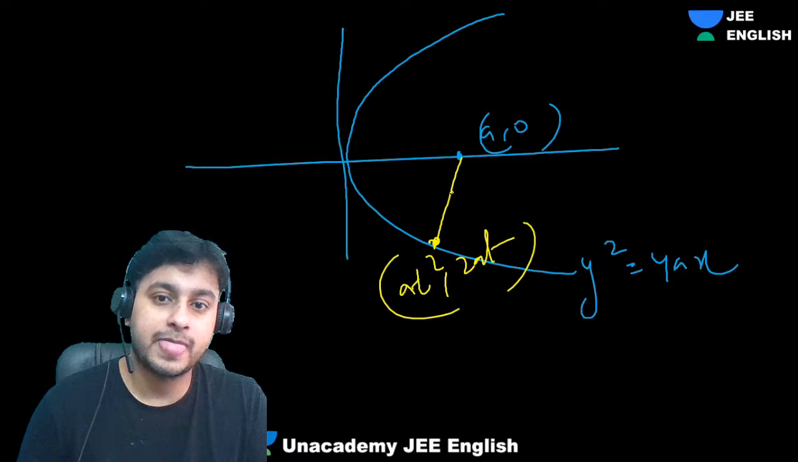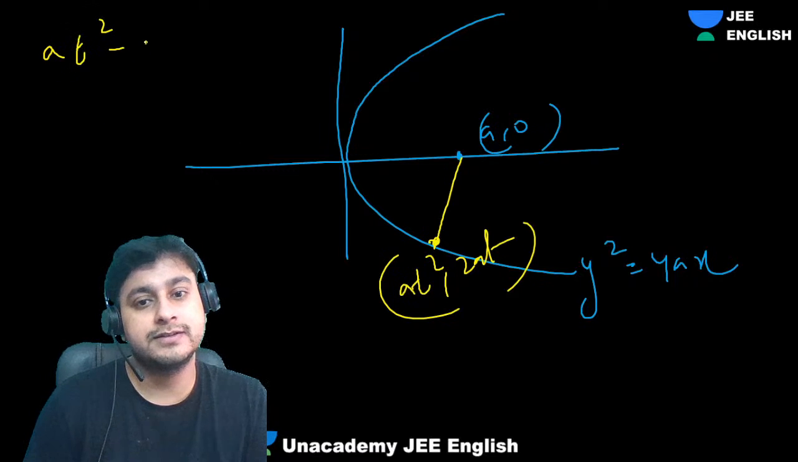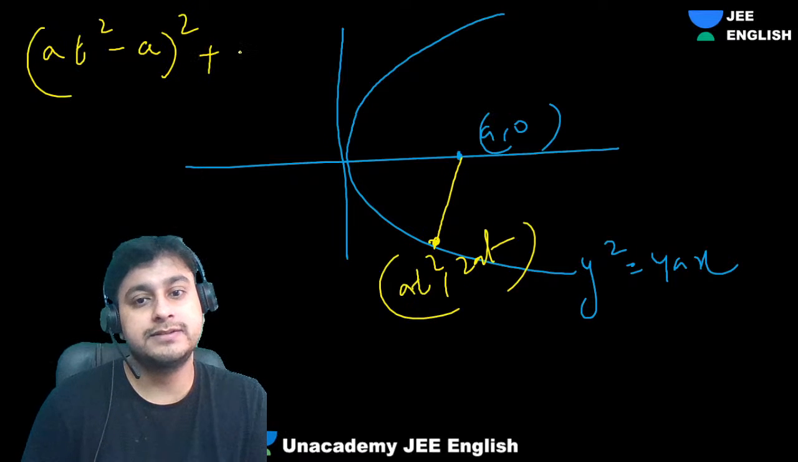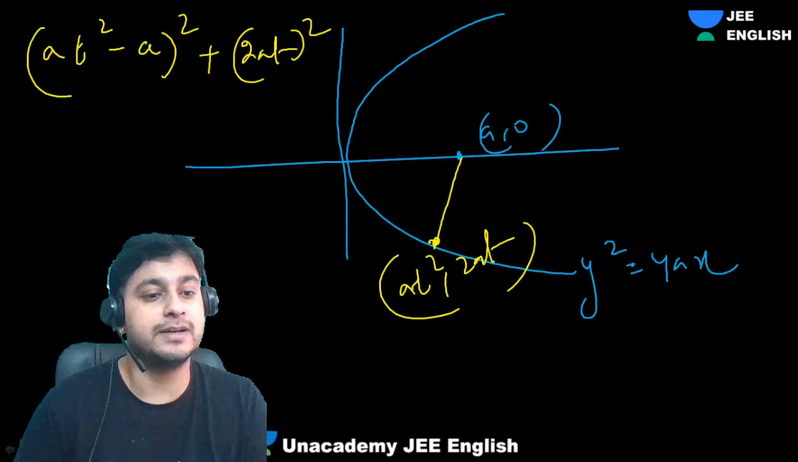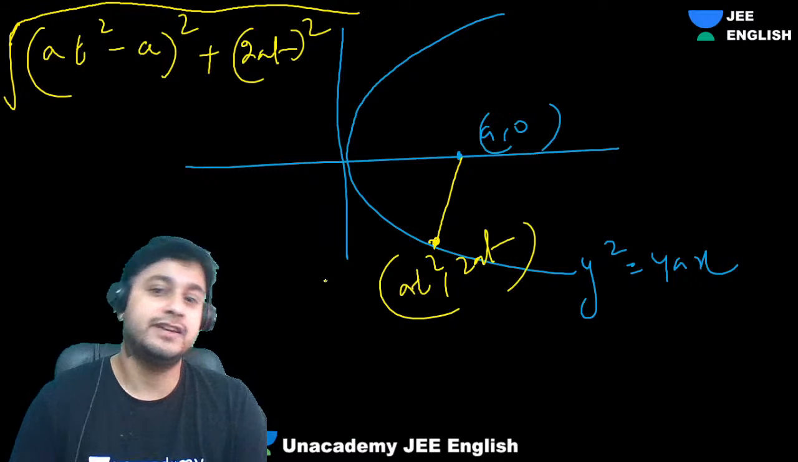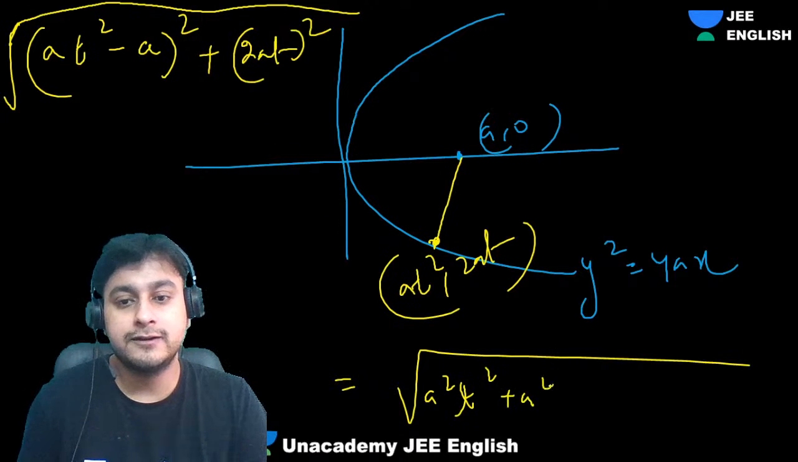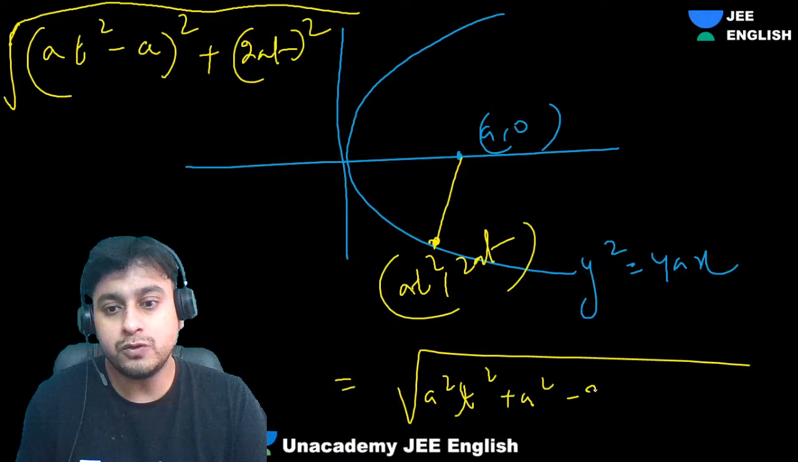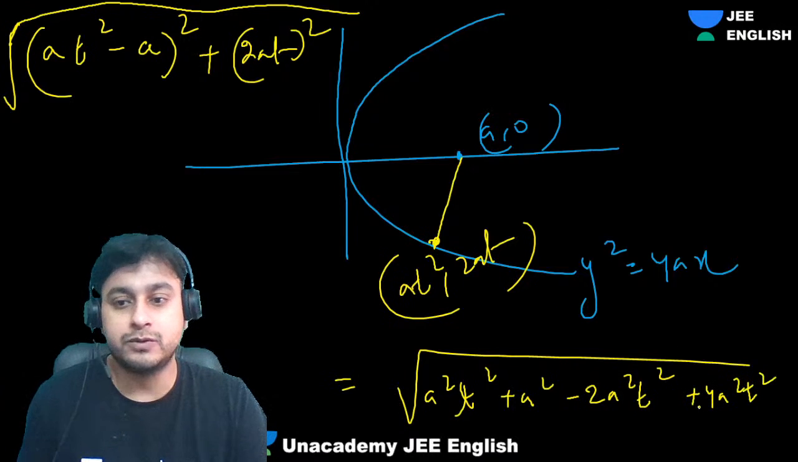Use the distance formula. What are you getting? Under the root: (at² − a)² + (2at)². And there is no rocket science in these concepts, just simple concepts. In the book they have given us heavy derivations. So what will that be? Root under a²t⁴, then a² − 2a²t², and then plus 4a²t².